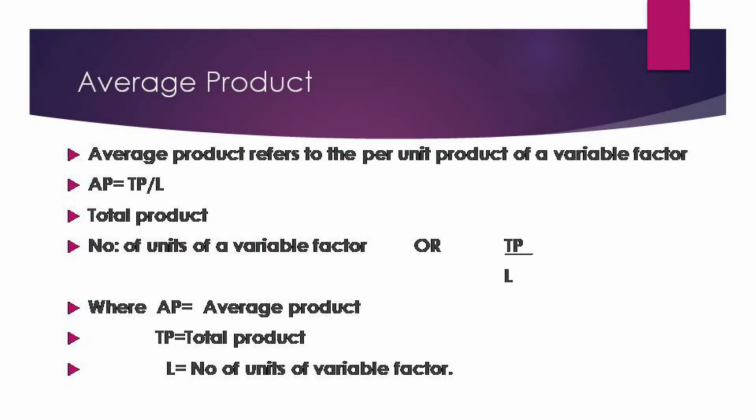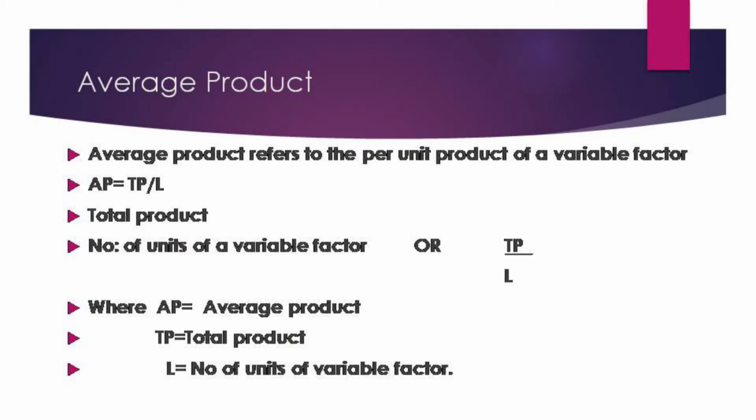Next you can see about your average product. Average product refers to the per unit product of a variable factor. It is calculated by dividing the total product by the total number of units of a variable factor. Now you can see the formula: average product is equal to total product divided by number of units of a variable factor, or you can write TP divided by L. TP is your total product and L is the number of units of the variable factor.